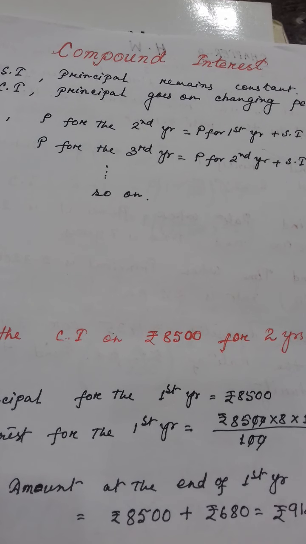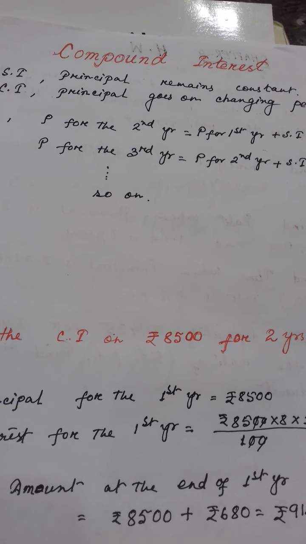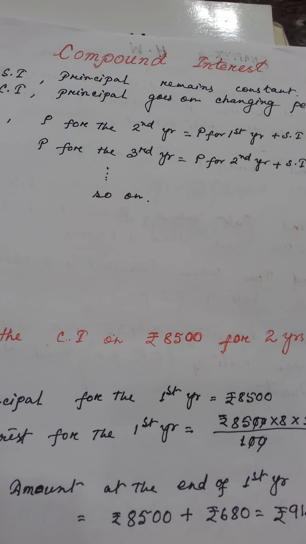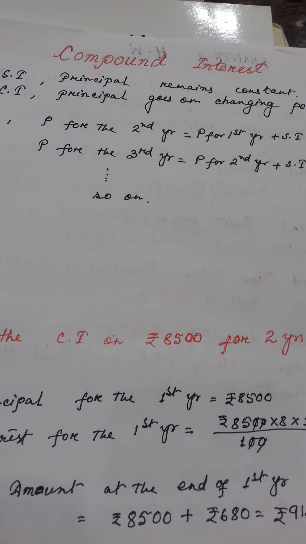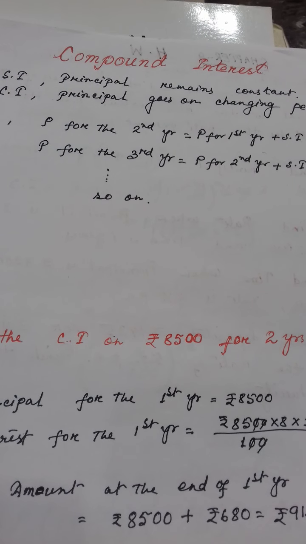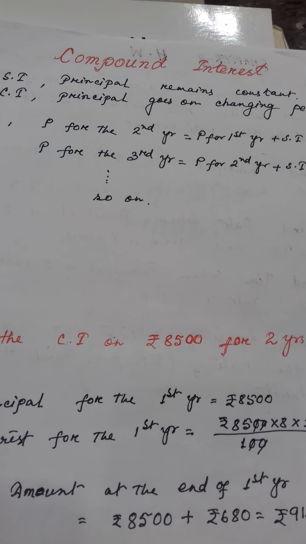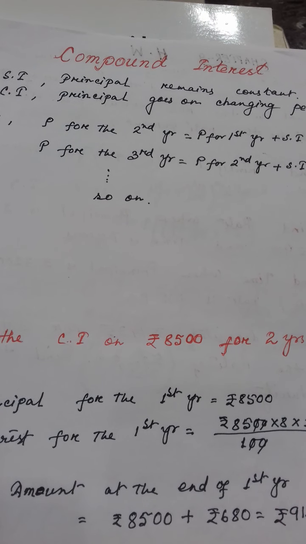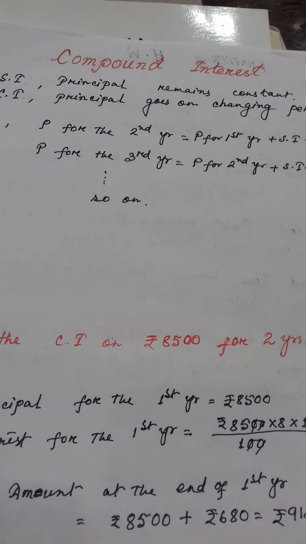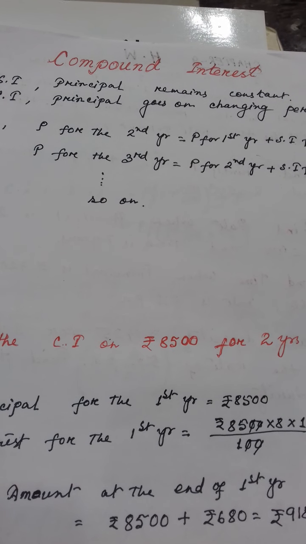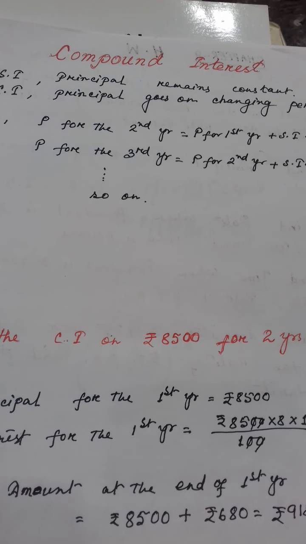When you get back the money, the total amount with interest, that interest will join with the original amount only. That total sum will not change. Clear or not? But in compound interest, principal goes on changing periodically.